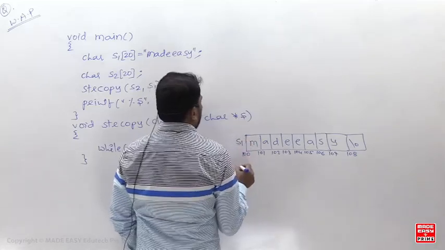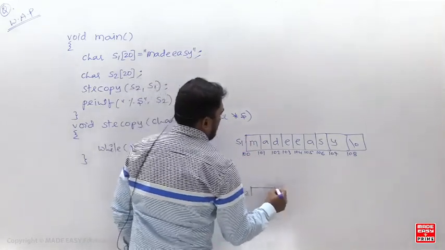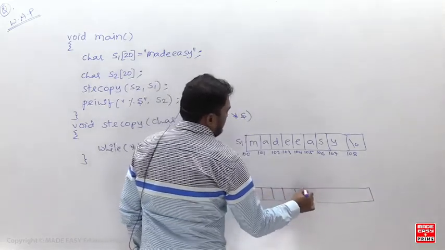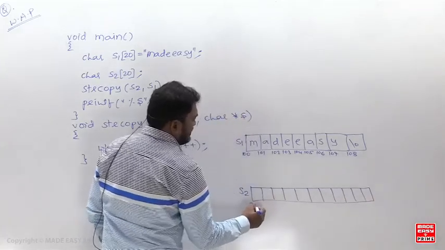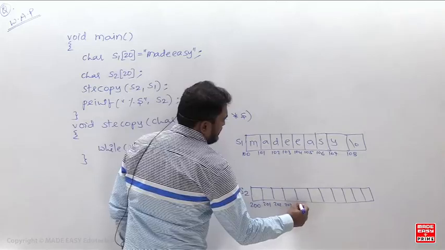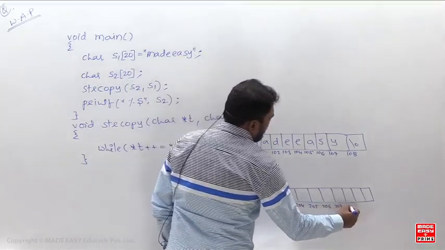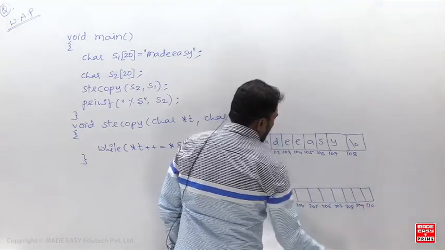So this is your source string, and this is your target string. So let's say the target string is also having some base address: 200, 201, 202, 203, 204, 205, 206, 207, 208, 209, okay, 210.